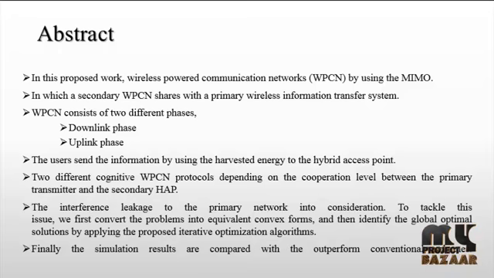WPCN consists of two different phases: the downlink phase and the uplink phase. The user sends information to the hybrid access point, the HAP, using the harvested energy. There are two different cognitive WPCN protocols, depending on the cooperation level between the primary transmitter and the secondary HAP. Here we take the interference leakage to the primary network into consideration. To tackle this issue, we first convert the problems into equivalent convex forms, and then identify the global optimal solution by applying the proposed iterative optimization algorithm for the particular HAP protocol.